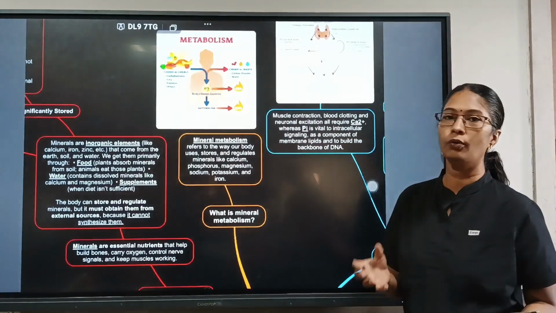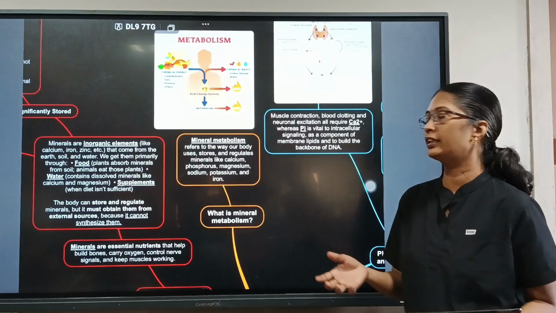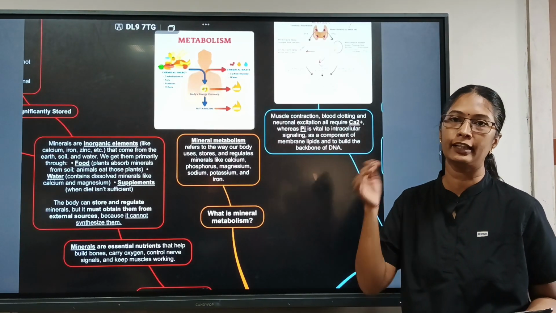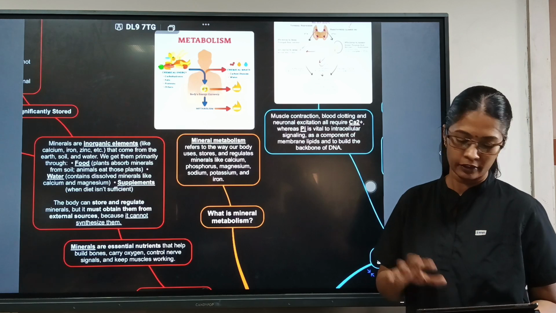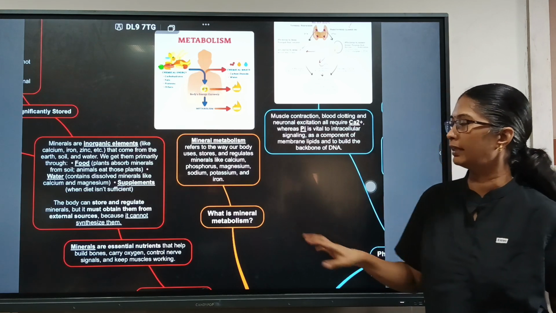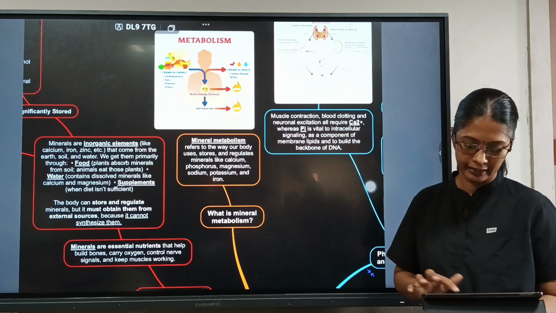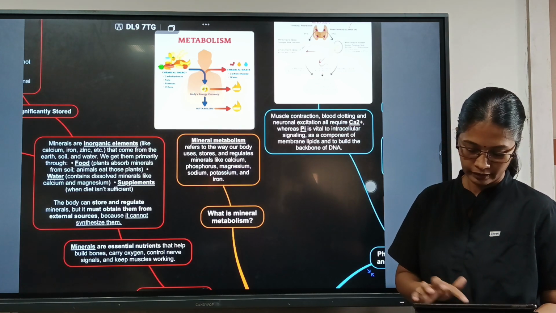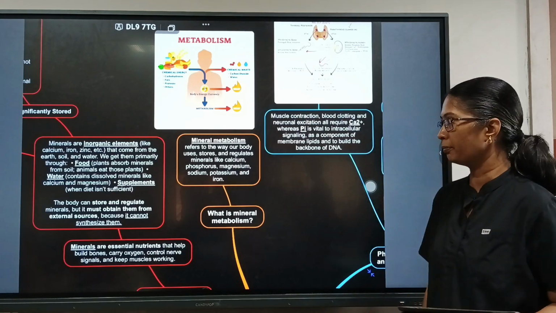Metabolism refers to how the body uses, stores and regulates the minerals. Regulation in the sense when there is high mineral, it has to control the absorption. When there is low minerals, it has to increase the absorption. So that is metabolism in basic. So mineral metabolism is how the body controls the minerals in our body. Today I am going to talk about calcium and phosphorus metabolism mainly.